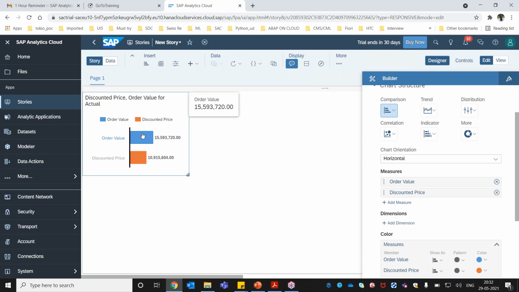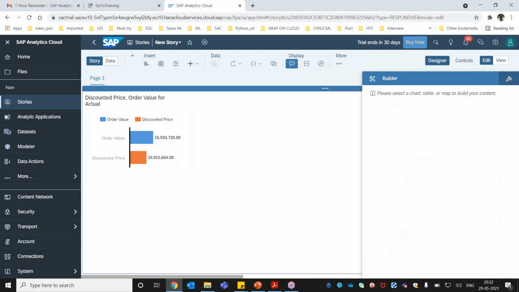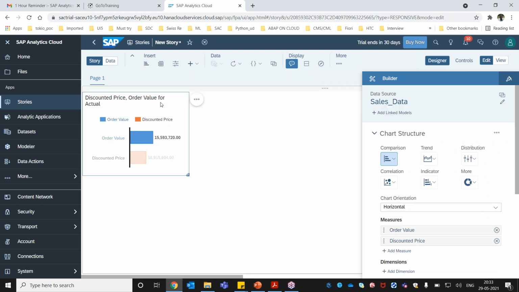Now you can see we have two different values here. One is the order value, and the other one is the discounted price. For each and every chart, we can go and change the color here. If you want to change the order value to a different color, we can do that as a part of styling. Yeah, now we have selected our measures.